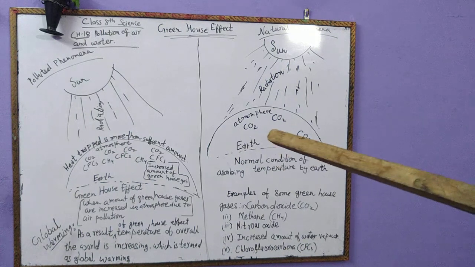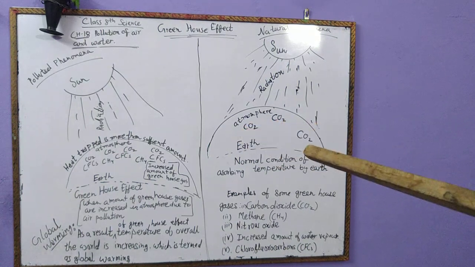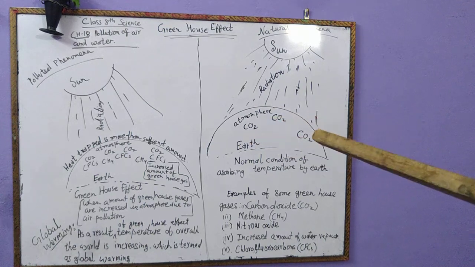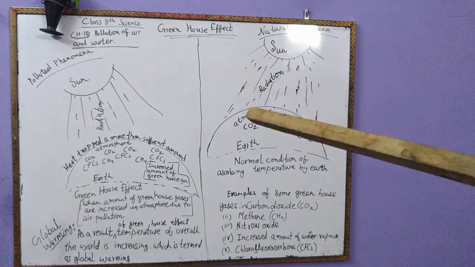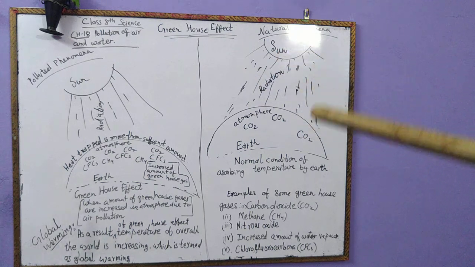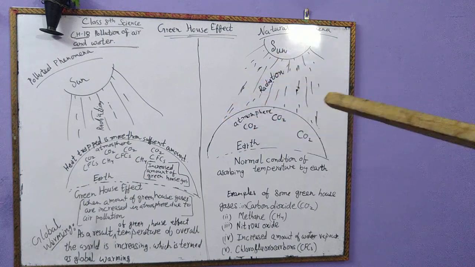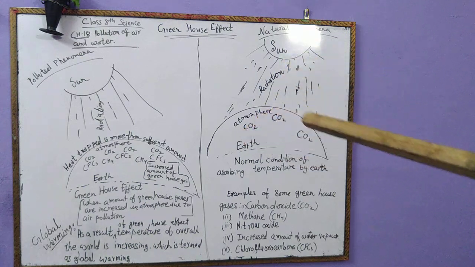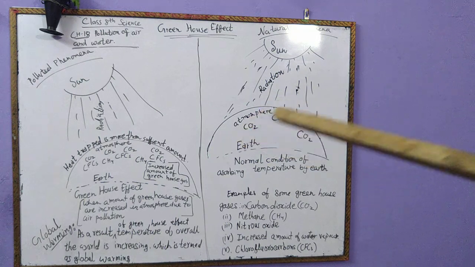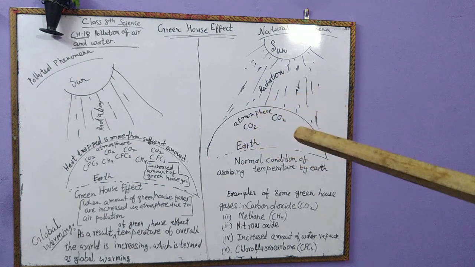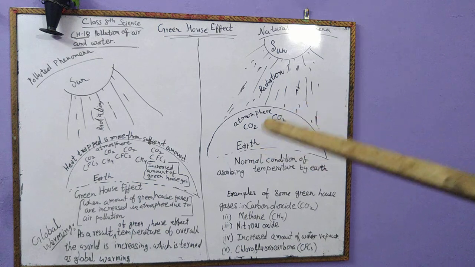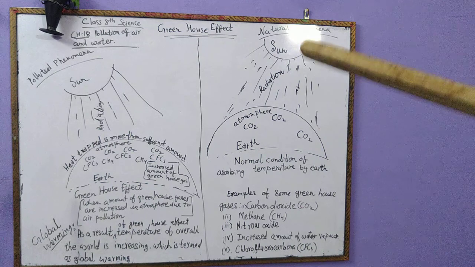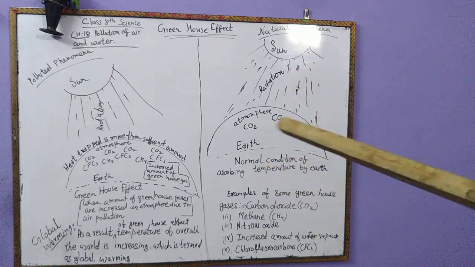So which factor is responsible for absorbing the temperature? Carbon dioxide gas. Carbon dioxide gas has the ability to capture, or to absorb, or you can say to trap the heat from the radiations of the sun. That's why carbon dioxide is also known as a greenhouse gas. Why? We will discuss later why this is termed a greenhouse gas. So this is the natural phenomenon of heating of the earth.